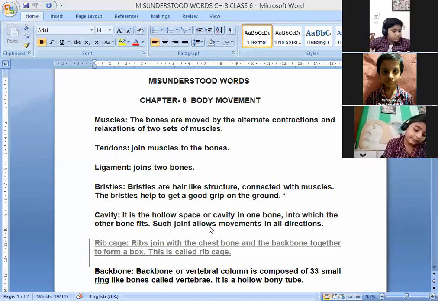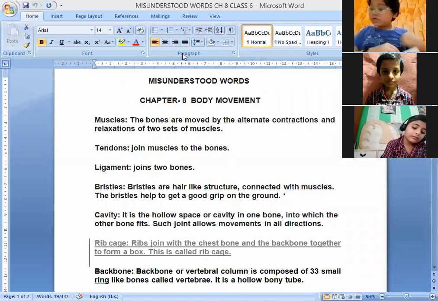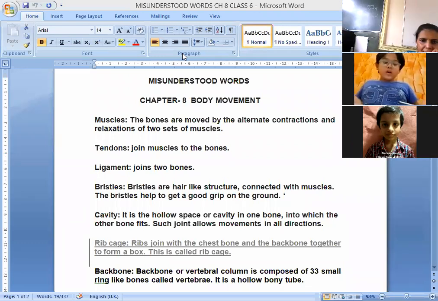Such a joint allows movement in all directions. Okay, so cavity is a hollow space in which we can fit one bone into another bone, and it shows movement in all the directions. Okay, next is Aditya Raj.